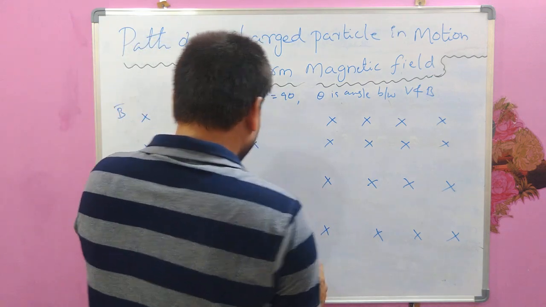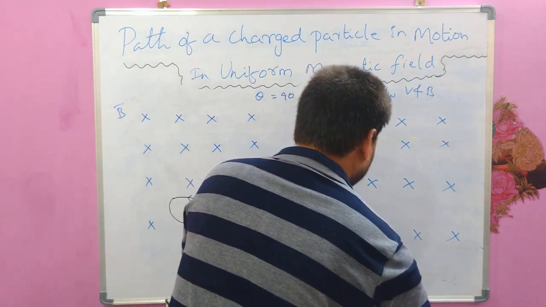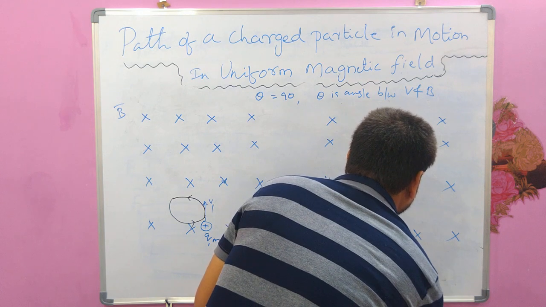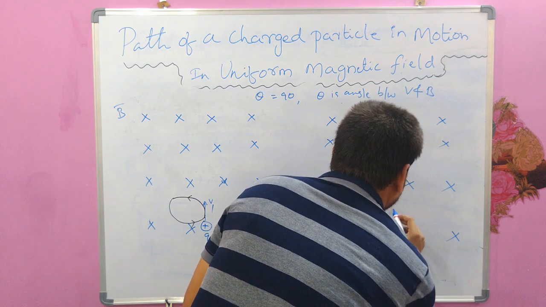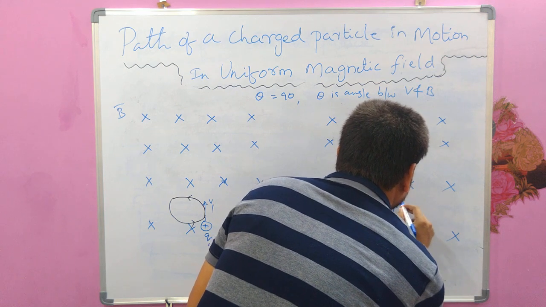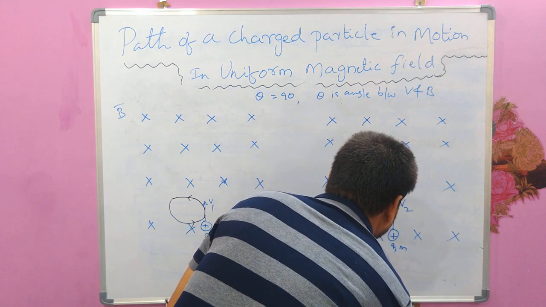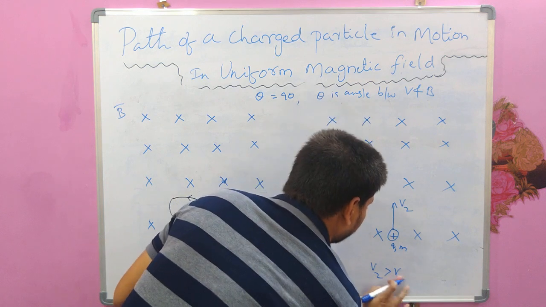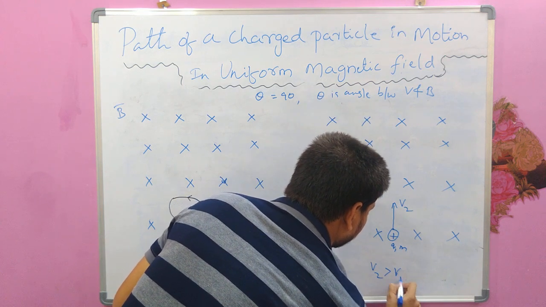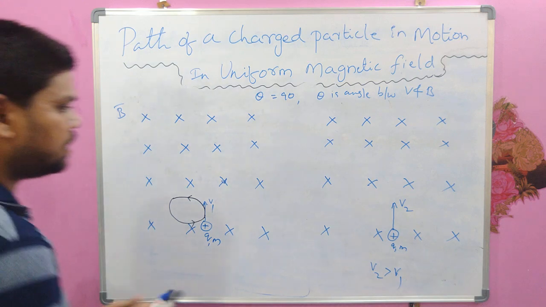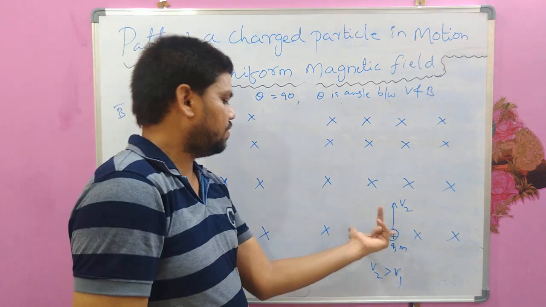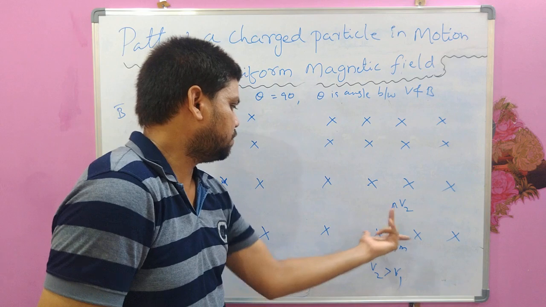Now imagine another particle with the same charge and same mass, but moving with a larger velocity, as I have explained, v2 greater than v1. In this case, as I said, the radius of the circular path will be bigger, but the direction of the force is the same as explained here.